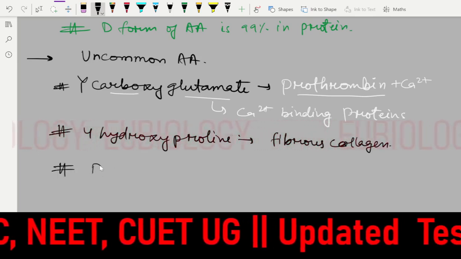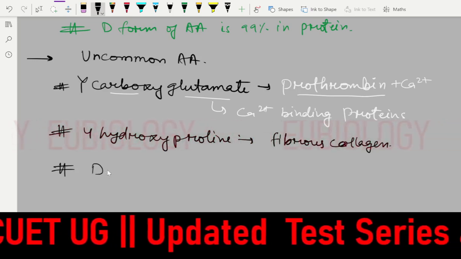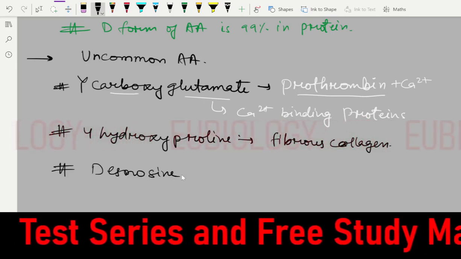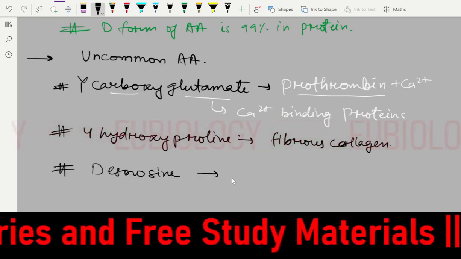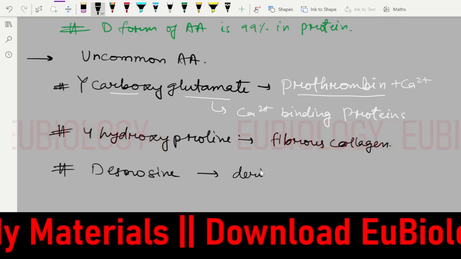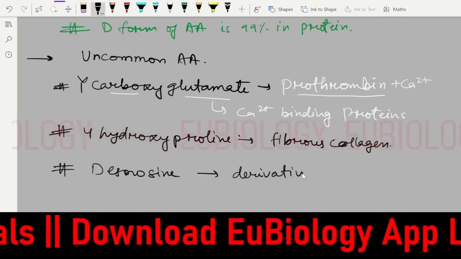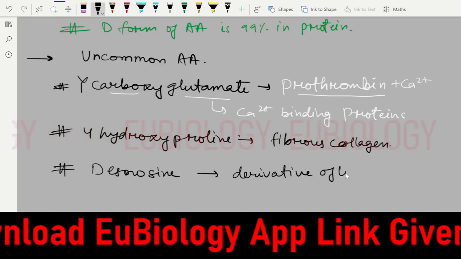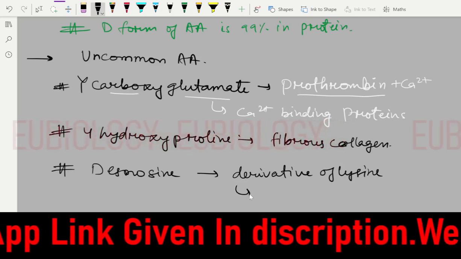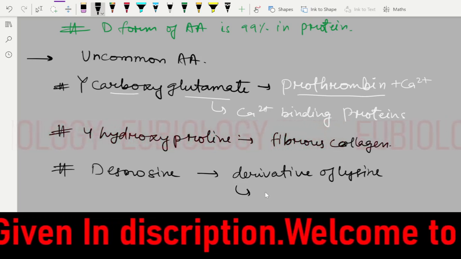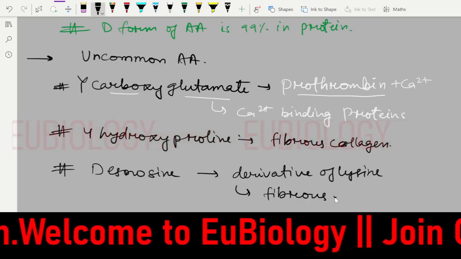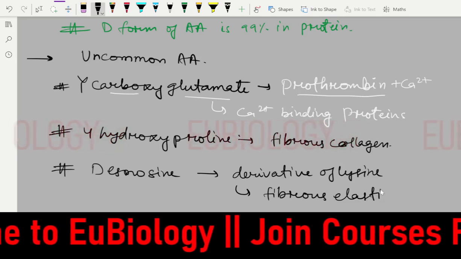Now we'll see desmosine. Desmosine is a derivative of lysine only, and it helps in the formation of fibrous elastin protein.